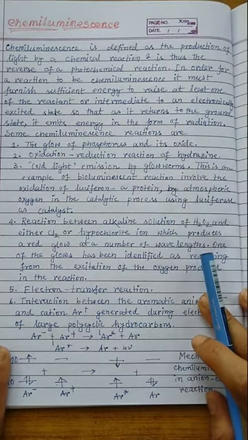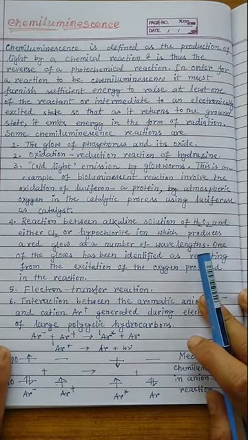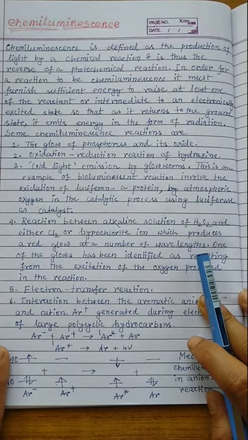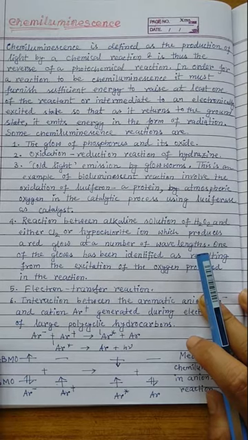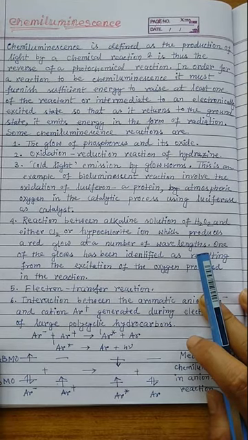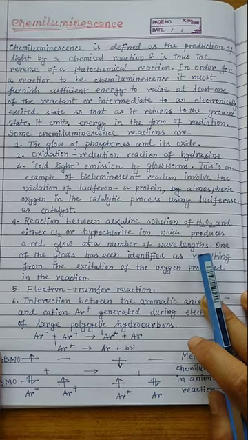It means to undergo chemiluminescence, first there must be some chemical reaction, and because of the chemical reaction, a huge amount of energy is released, and utilizing this energy, one of the reactant molecules is promoted to the excited state. And we know that the excited state is not a stable condition for a molecule or any kind of species. So when it returns back to the ground state, it emits energy in the form of radiation.